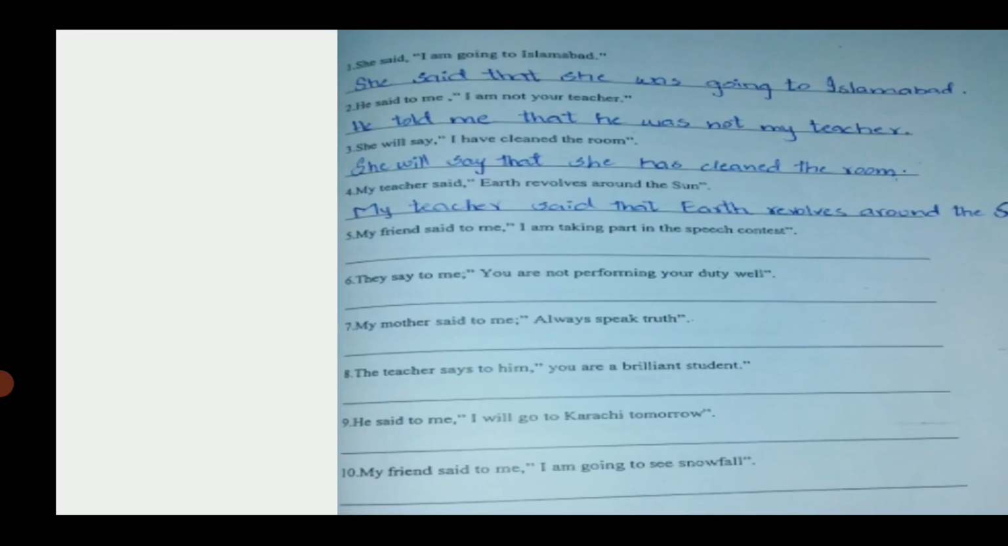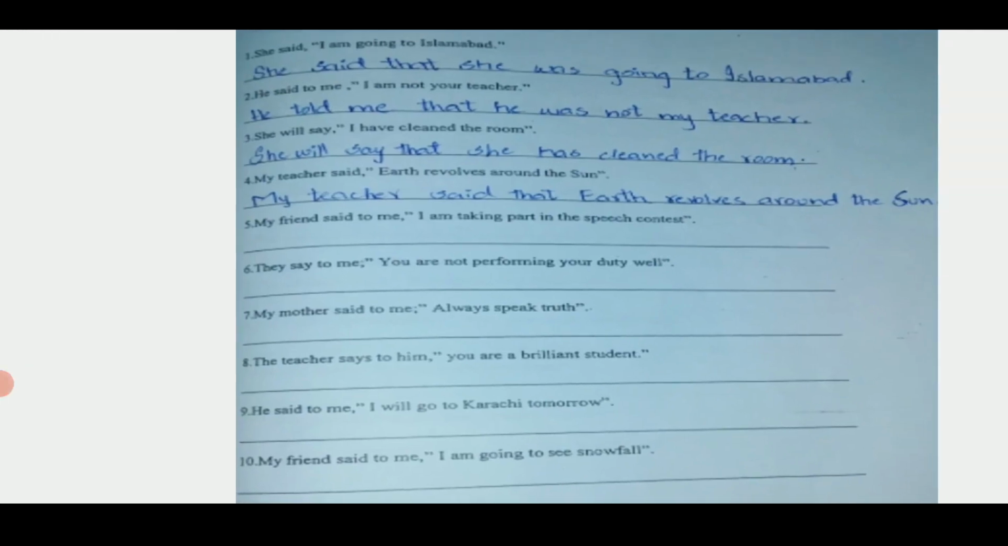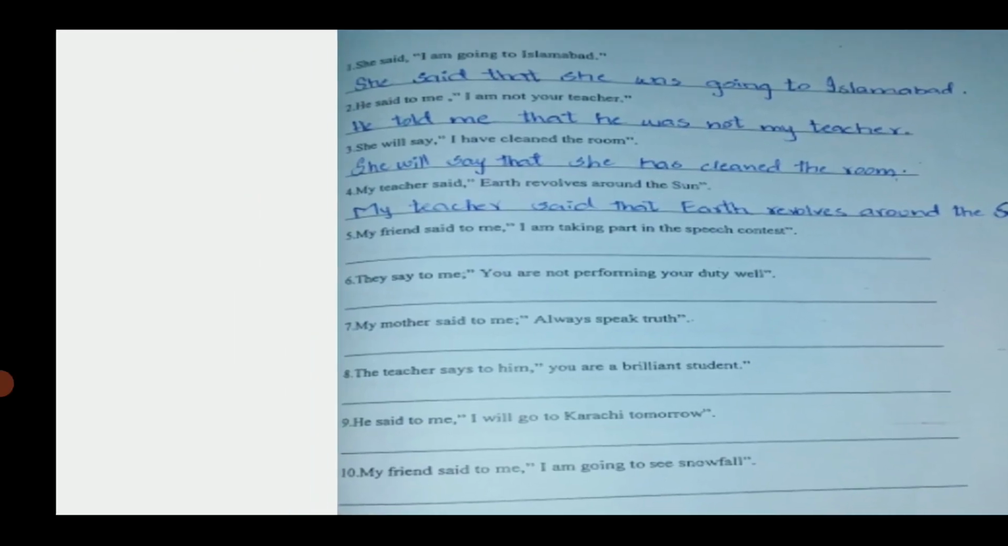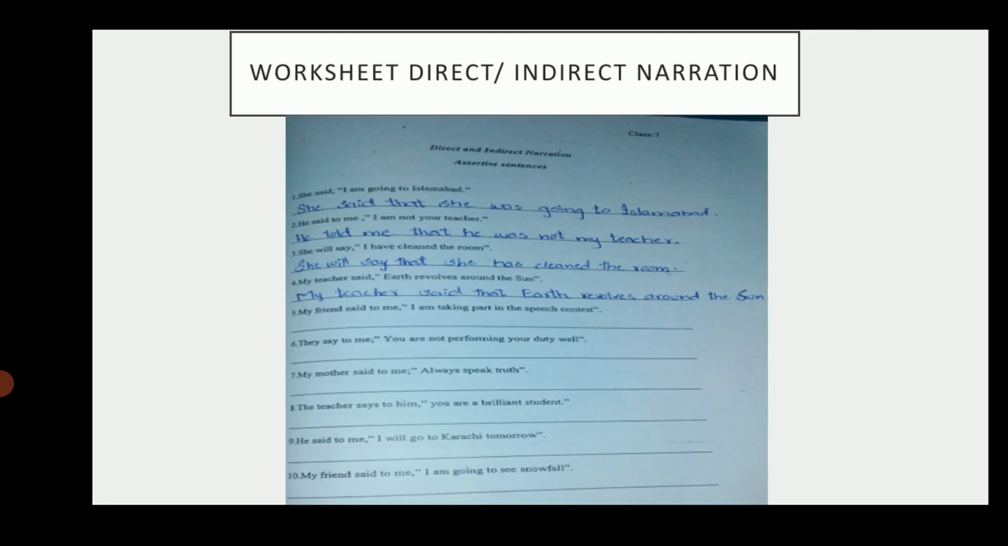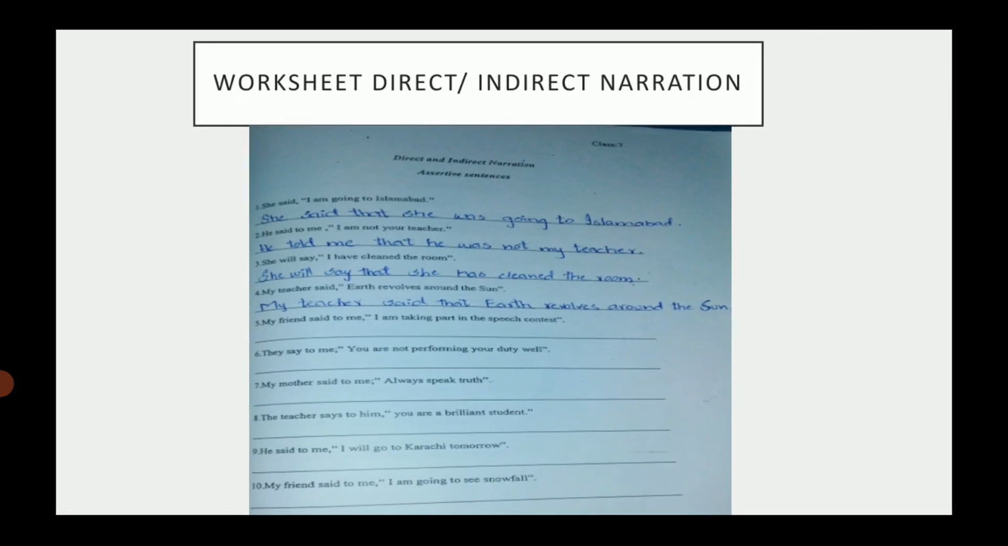The teacher says to him, you are a brilliant student. He said to me, I will go to Karachi tomorrow. My friend said to me, I am going to see snowfall. So students, I hope that you can do it easily now, as I had explained it very well. But बहुत ध्यान से कीजिएगा, टेंस को देख के, अपने रिपोर्टिंग स्पीच को बहुत अच्छे तरीके से देख कर.